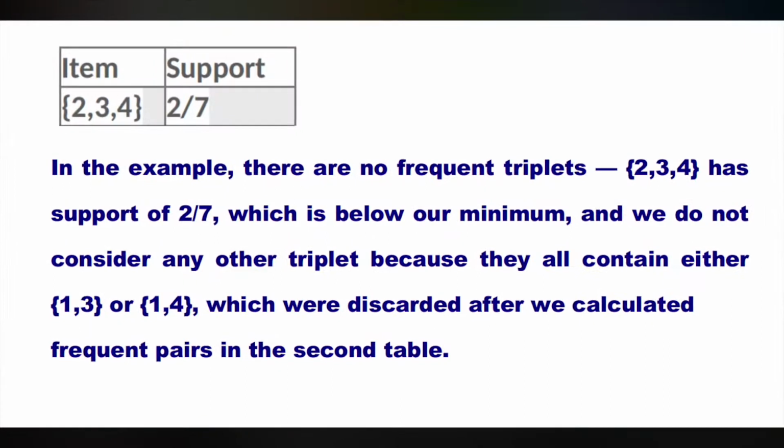In the example, there are no frequent triplets. The set 2, 3, 4 has support of 2 out of 7, which is below our minimum. So, we do not consider any other triplet because they all contain either the set 1, 3 or the set 1, 4, which were discarded after we calculated the frequent pairs in the second table.